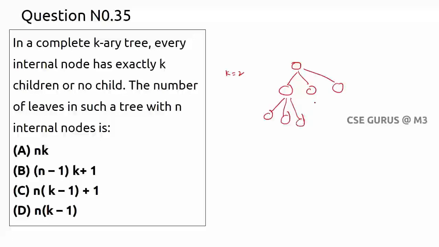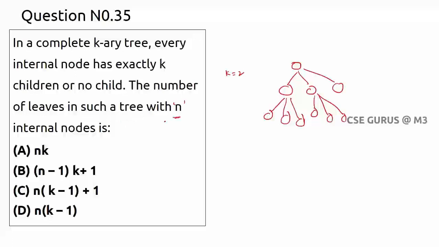We have learned that in a complete binary tree, for each node you will have either 2 children or 0 children, similarly like this. Here, if we consider what it is asking, every internal node has exactly k children, and that we know. So the number of leaves in such a tree with